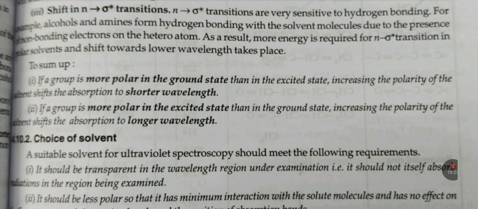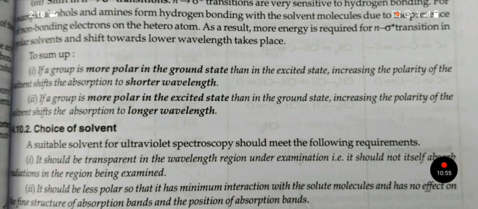Choice of solvent. A suitable solvent for ultraviolet spectroscopy should meet the following requirements. First, it should be transparent in the wavelength region under examination, that is, it should not itself absorb radiation in the region being examined. Second, it should be less polar so that it has minimum interaction with the solute molecule and has no effect on the fine structure of absorption band and the position of absorption bands.